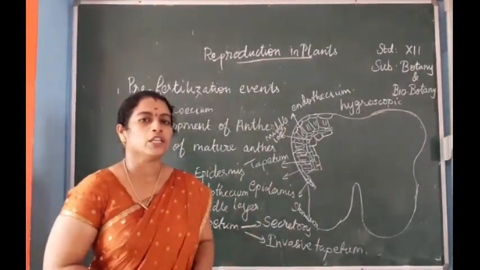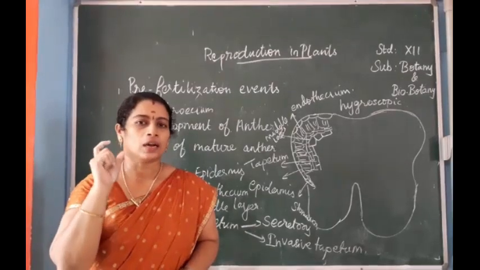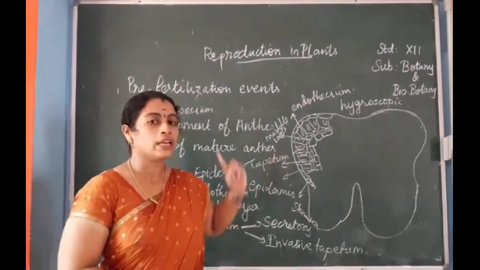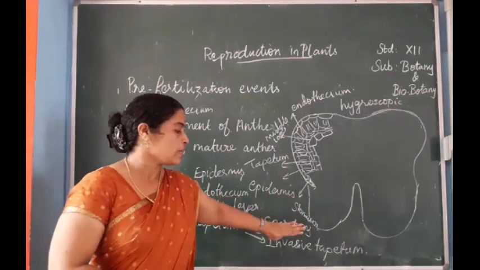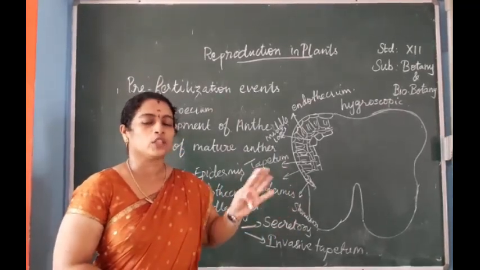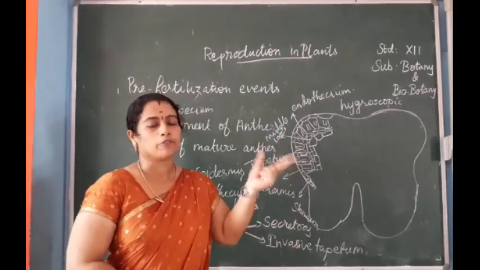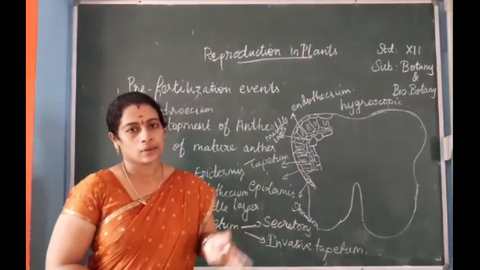Secretory tapetum will remain intact without any changes till the end of maturation of the anther, and it will be supplying food materials to the developing pollen grains.